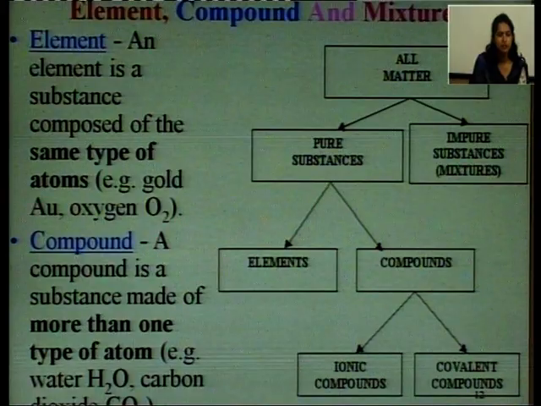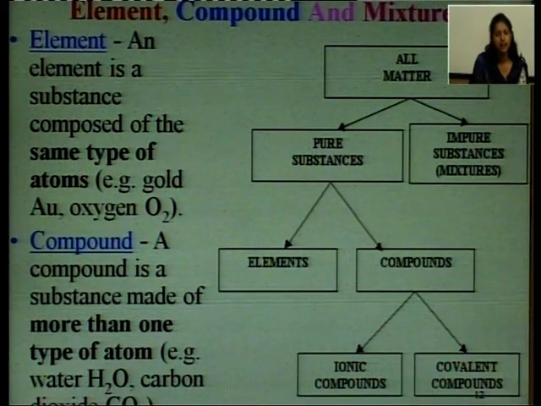There are three types of elements: one is metal, second one is non-metal, and third one is metalloid. What are the types of compounds? There are two types of compounds: one is ionic compound and second one is covalent compound.